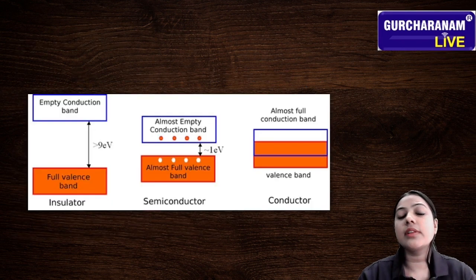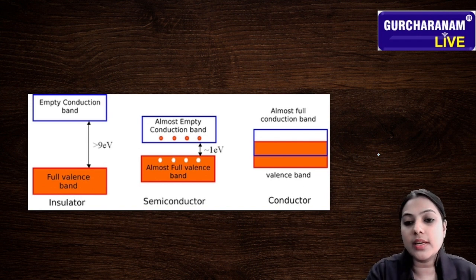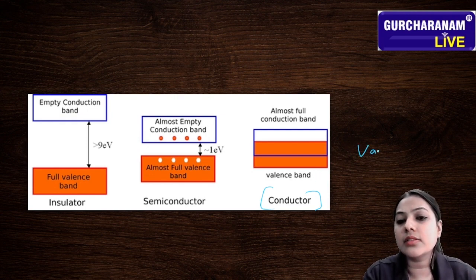Okay, students, with the help of this diagram we can understand this concept in an easier way. Like you can see, this is a conductor, and there are two bands. One is called the valence band and the second one is the conduction band.